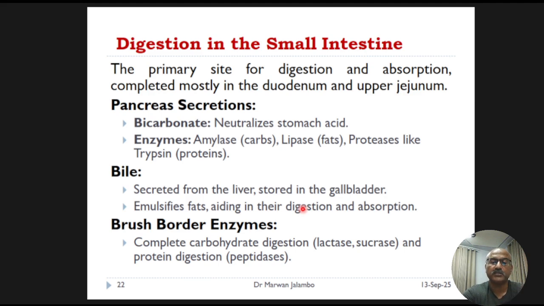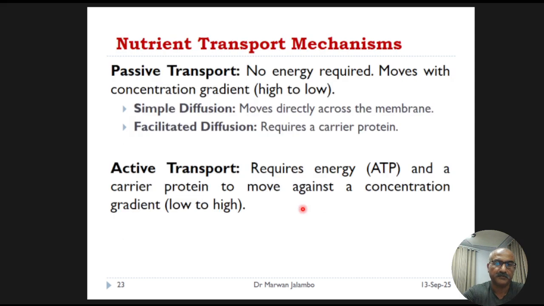This is accomplished through several transport mechanisms. There are two basic ways nutrients get into our cells. The first is passive transport, where the nutrients simply move from the area of high concentration in the gut to an area of low concentration in the cell.